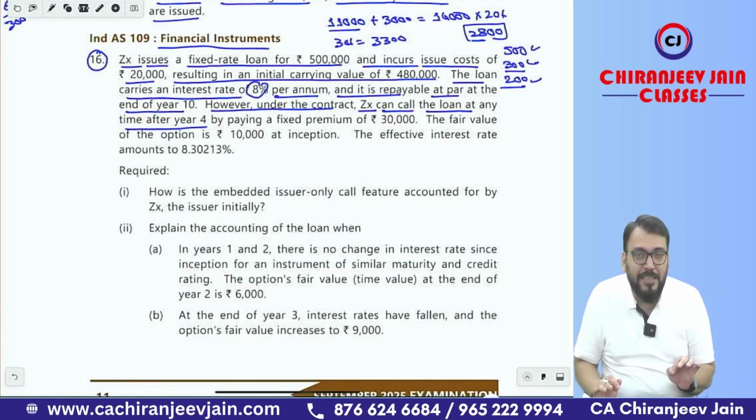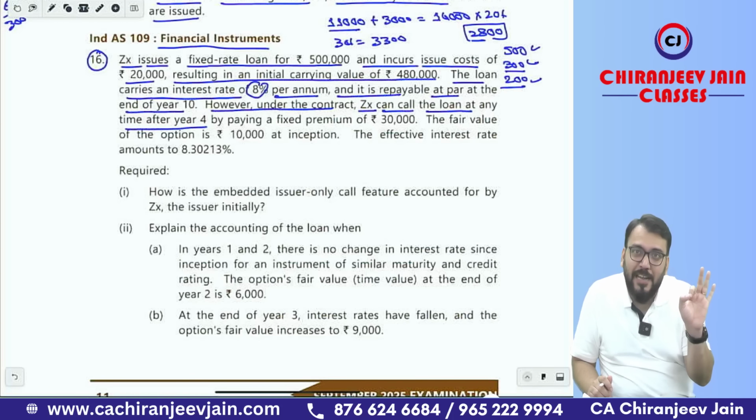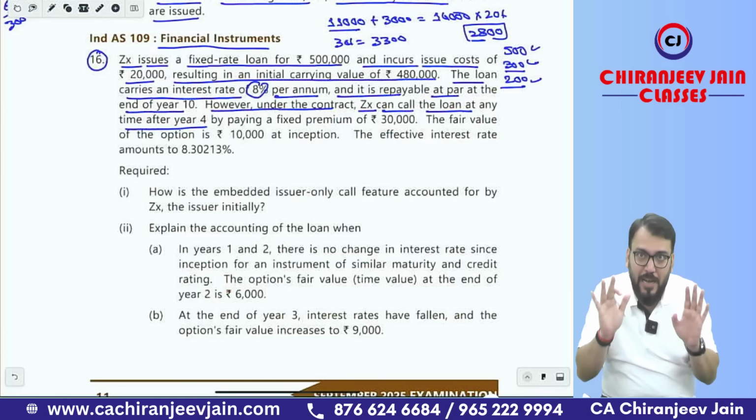So we need to find out whether it is closely or not closely related. Got this point? Yes, sir. However, if you remember what I have said in the class, whenever the question of embedded derivative comes and they require a question of separation, always assume, even though you are not able to understand, that of course separation is required, because if separation is not required, then it will be a simple question. Are you getting what I am saying?